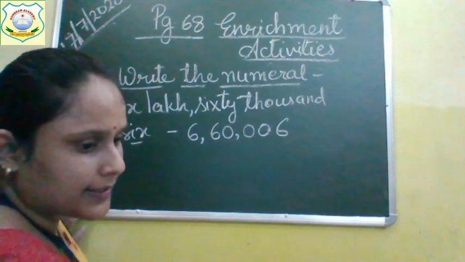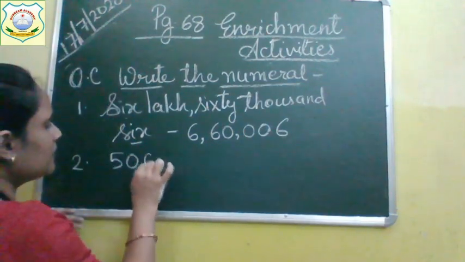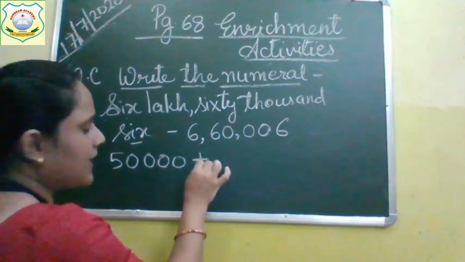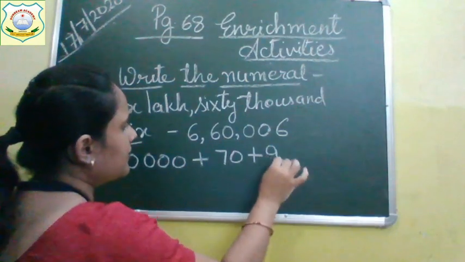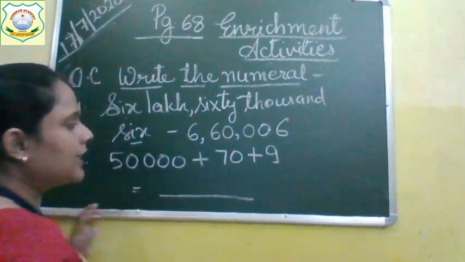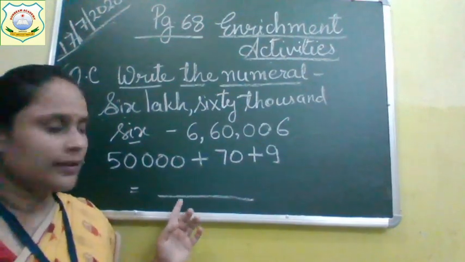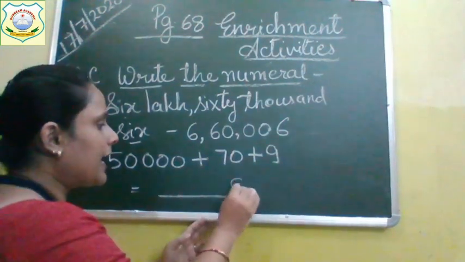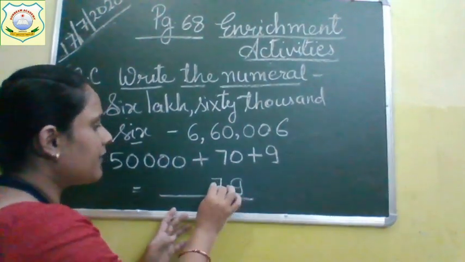Come to question number 2. Question number 2 is given: 50,000 plus 70 plus 9. Now, how will we write it in the short form or standard form? How will we write it? First, we will write 9 because it is in ones place. Then we will write 7.